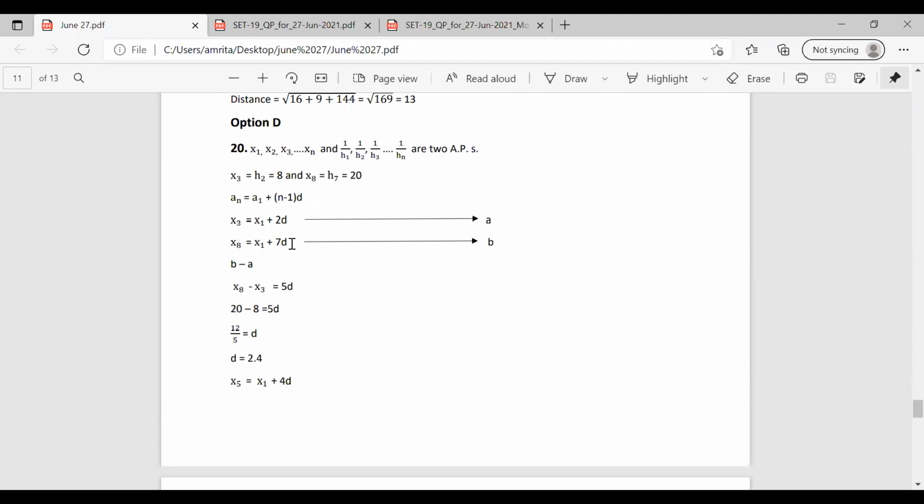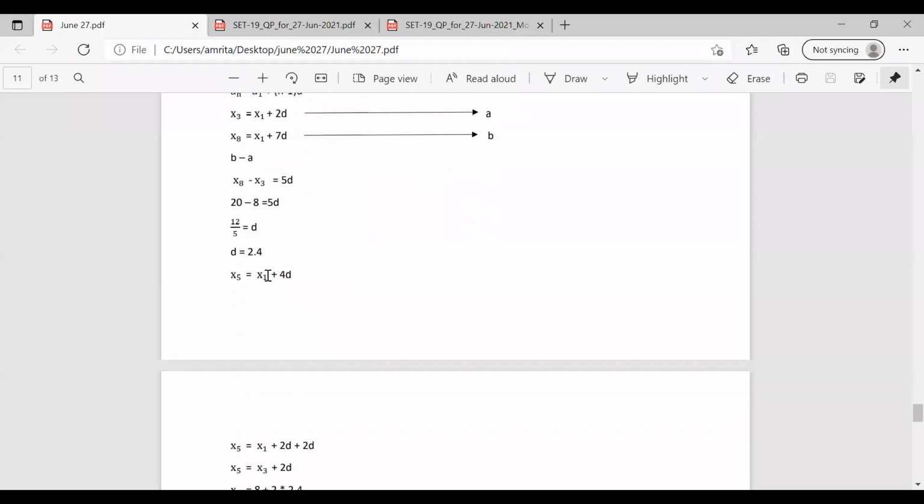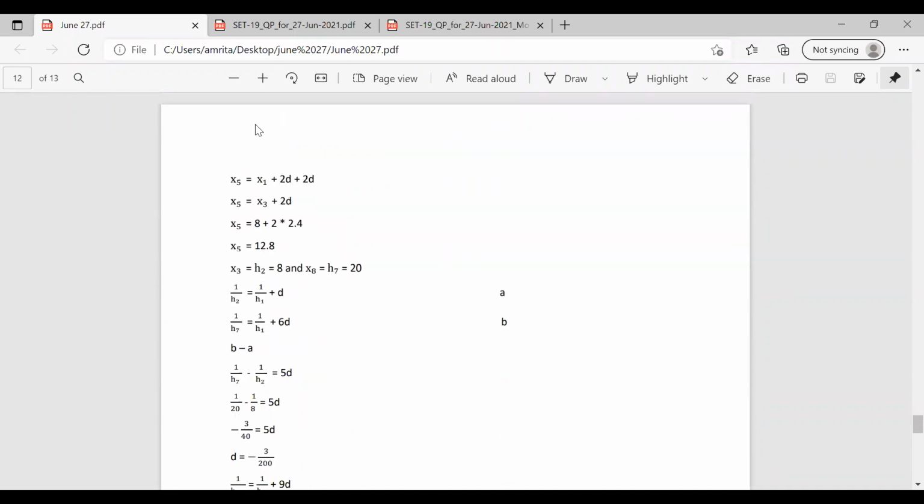Substituting for d, we can find the value of x5. We can write x5 from this series as x1 plus 4d. We can replace x1 plus 4d as x1 plus 2d plus 2d. Since x1 plus 2d is x3, we can rewrite x5 as x3 plus 2d. We know that x3 is 8 and d is 2.4. So x5 equal to 8 plus 2 into 2.4. So we have x5 as 12.8.